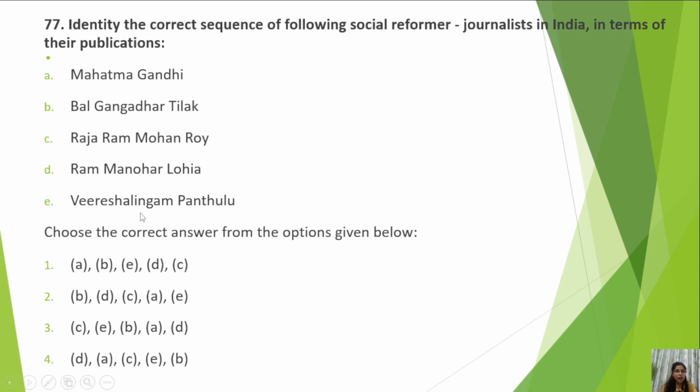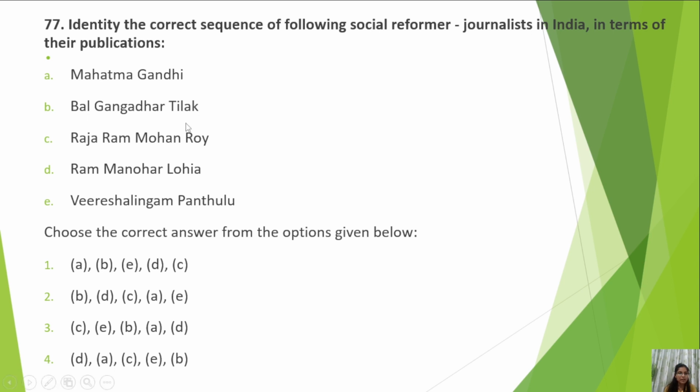Now we have to find the sequence of the following social reformers, journalists in India, in terms of their publications. One thing you must know is that all the freedom fighters, maybe with one or two exceptions, were journalists because they put out their newspapers or magazines or journals. They used to write somewhere, so they were all journalists. So the history of Indian journalism is associated with the Indian freedom struggle. Okay, so you have to tell the sequence here.